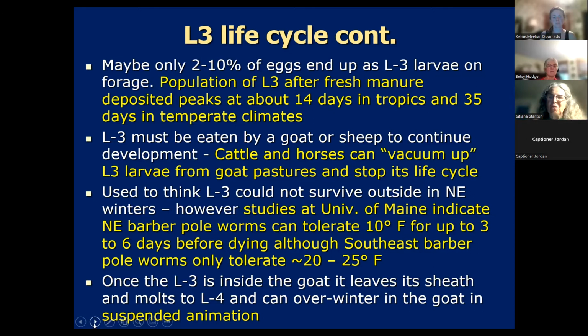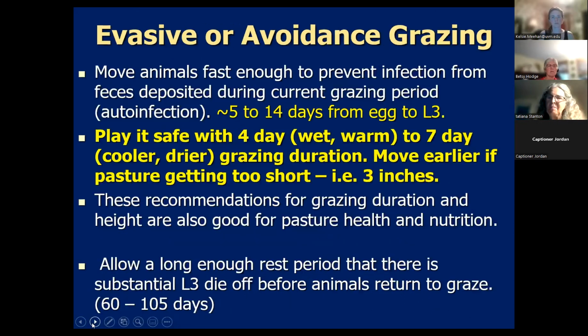And then it can make a choice. It can either decide to stay in L4 and overwinter in the goat in a state of hibernation or suspended animation, or it can become an L5. That has to do with how many mature worms are already in that particular sheep or goat.